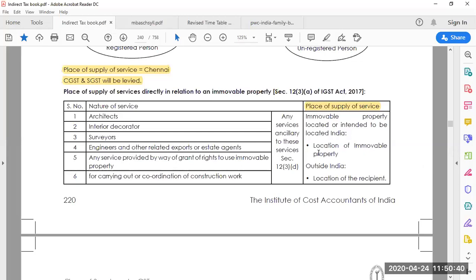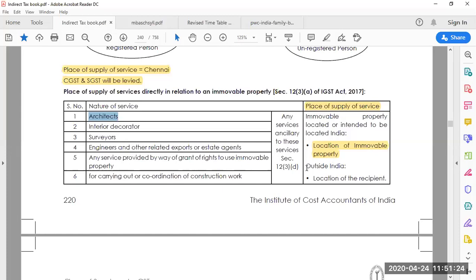So it clearly says that if it is within India, the location of the immovable property is considered as the place of supply. Example: you are constructing a house in Chennai, and an architect has given service for the construction work at Chennai. That means the immovable property is located in Chennai. The house is there in Chennai, so the location of the immovable property is considered the place of supply of service. Chennai is the place of supply of services.